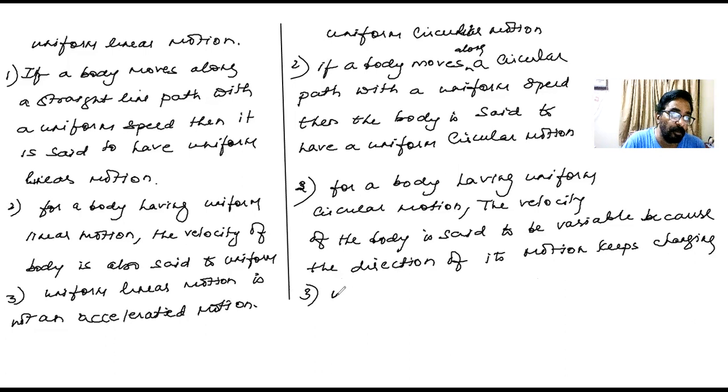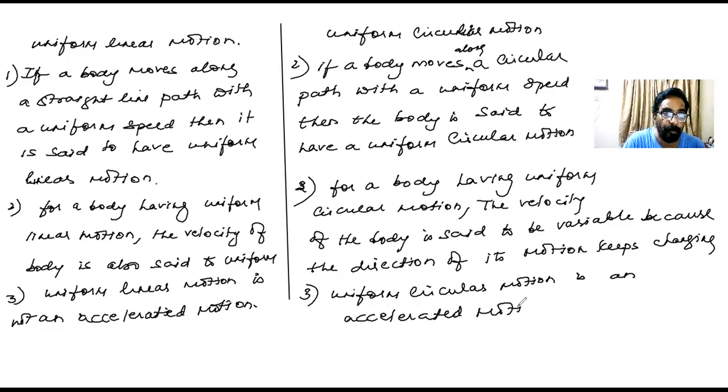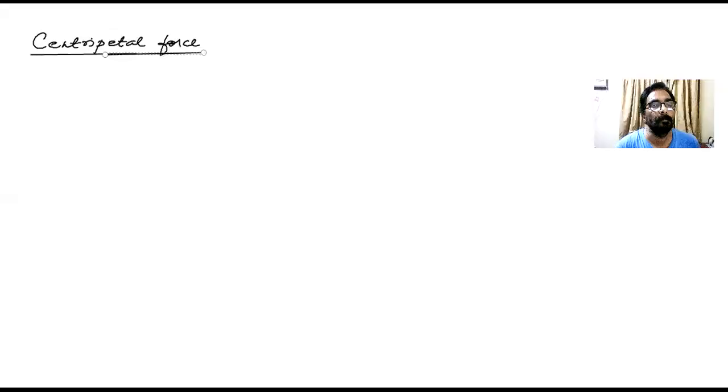So uniform circular motion is an accelerated motion. Okay, children. I hope people have understood this. Not everybody must have got an idea about uniform circular motion. Okay. Now we go ahead. We go to the next part of this topic.